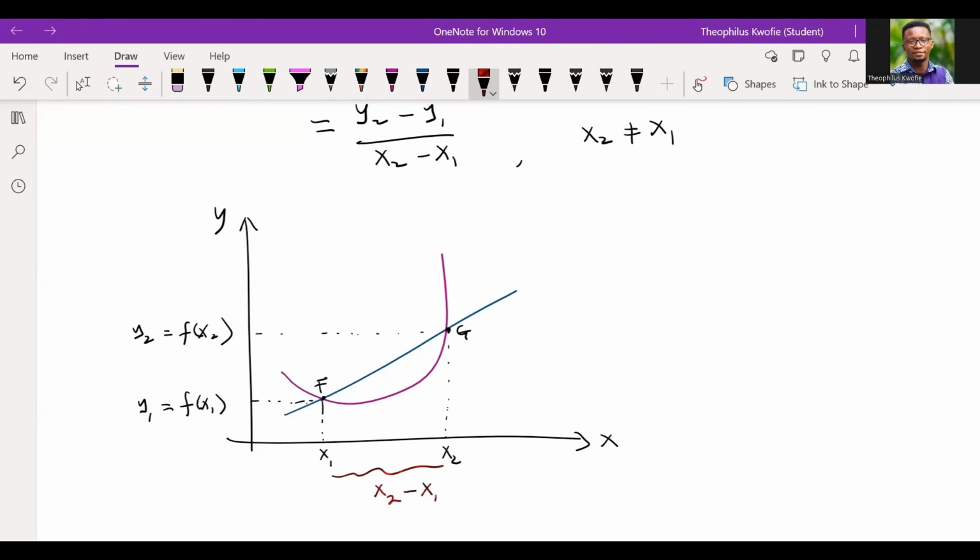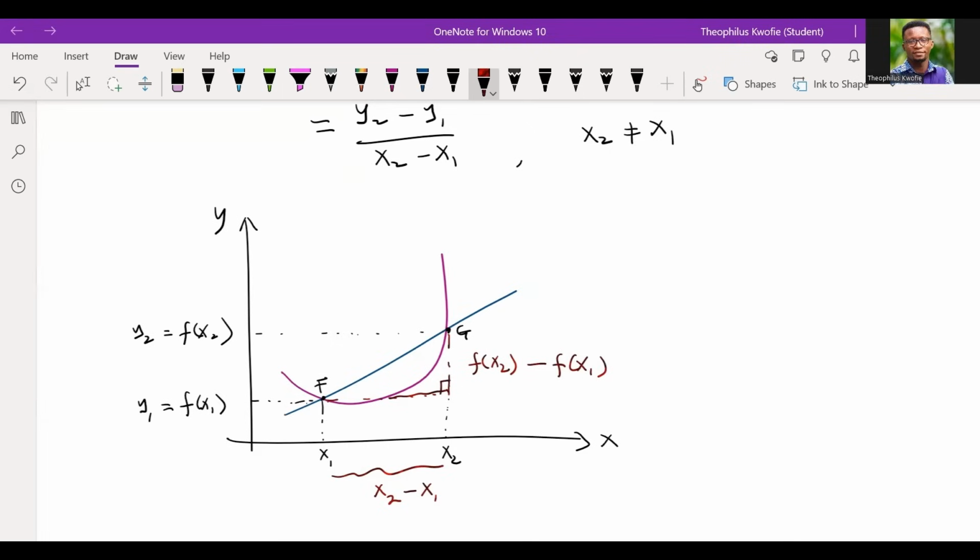Now, how do I determine the change in the output? So for the change in output, I just have to trace this. So this is the point at which I can know the change in the output. If I subtract the outputs, I'm going to have f of x2 minus f of what? x1, right? Good.